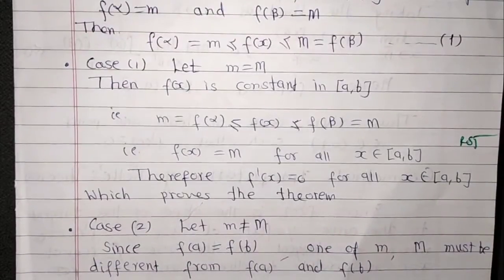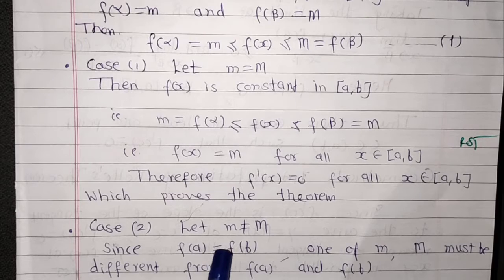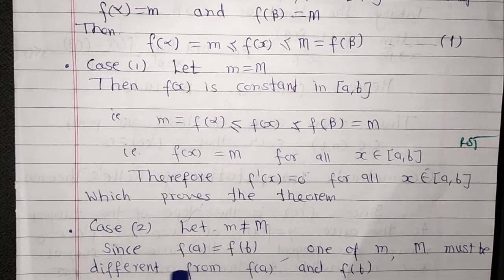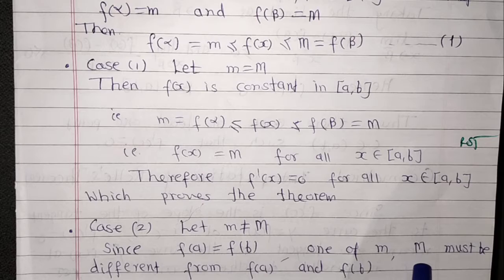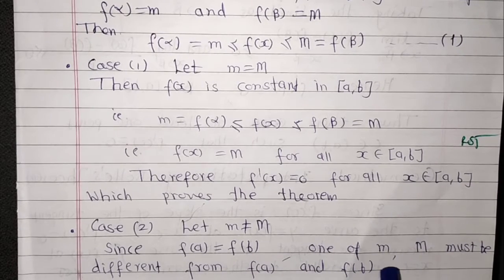Now consider case 2. Let small m be not equal to capital M. Since f(a) equal to f(b), one of small m and capital M must be different from f(a) and f(b).